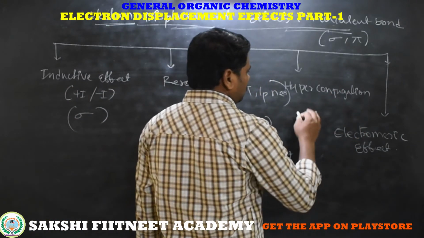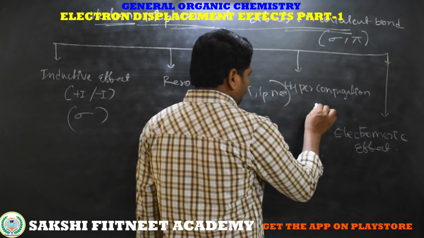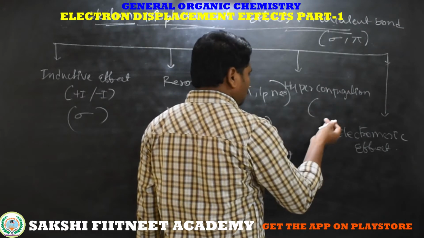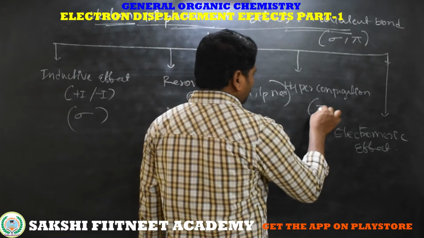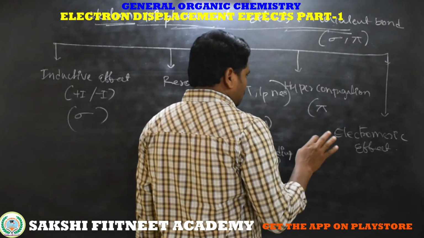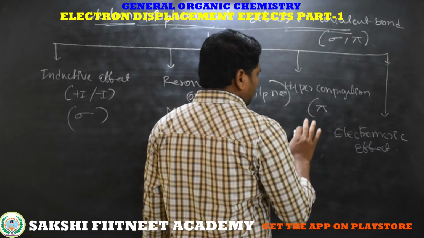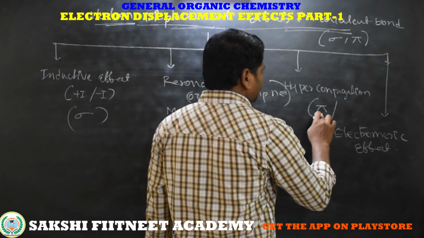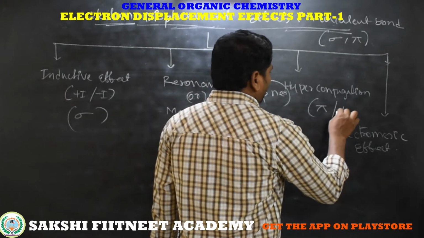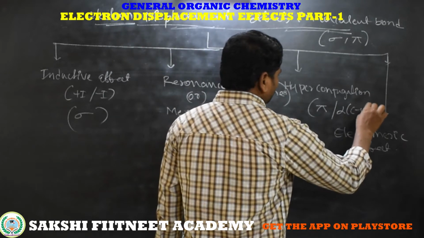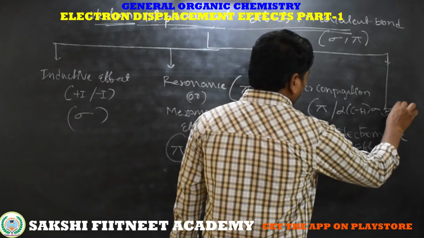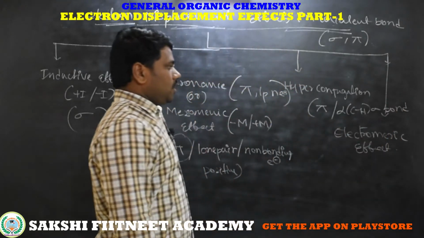Next, hyperconjugation. This will be in a molecule which has conjugation or a simple double bond, that is pi electrons, and along with the pi electrons, an alpha carbon to hydrogen sigma bond.